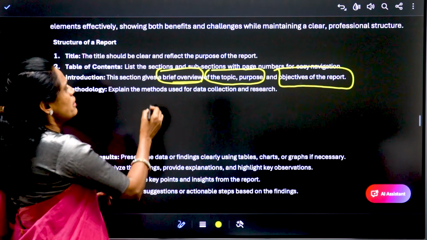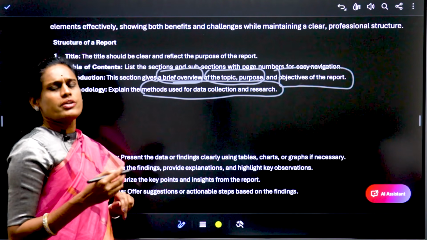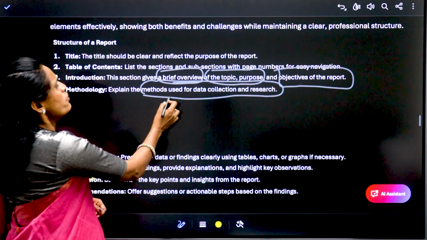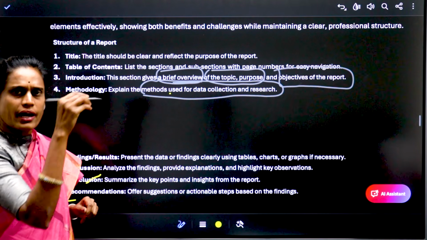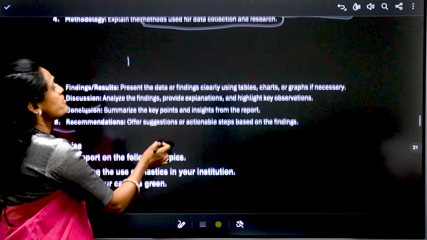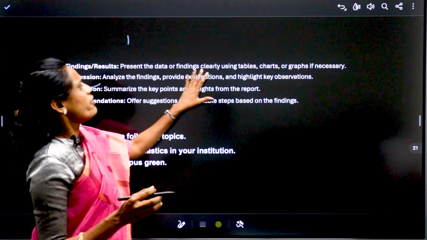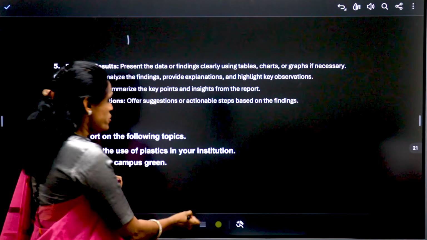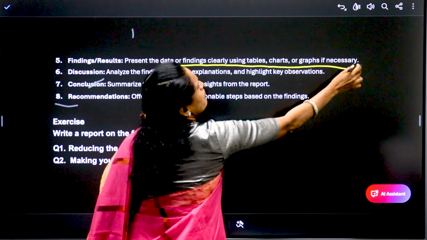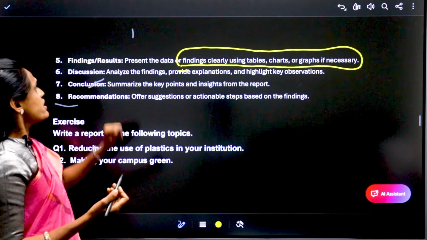And method, explain the methods used for data collection, whatever the information you have collected, how you have collected it, whether you have gone through research from HRs or employee engagement. You have to collect the data and you have to put it in a right manner. And what are the observations you have out of this data? Present the data and findings clearly using tables, because visual appeal is very important. Use the information clearly in a table format and graph format so that it will be easy to understand. Then discussion, analyze the findings.